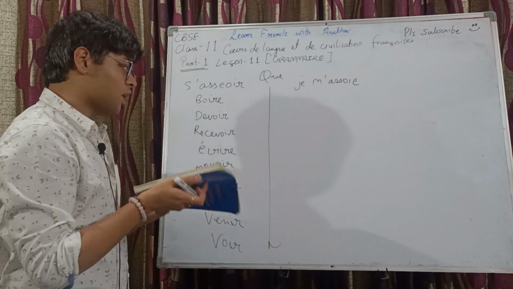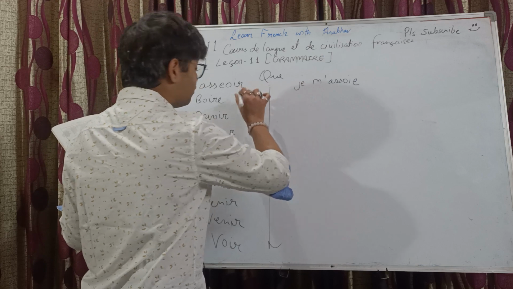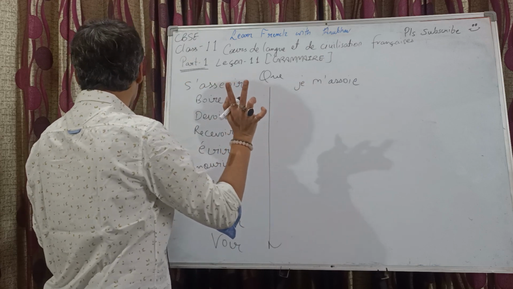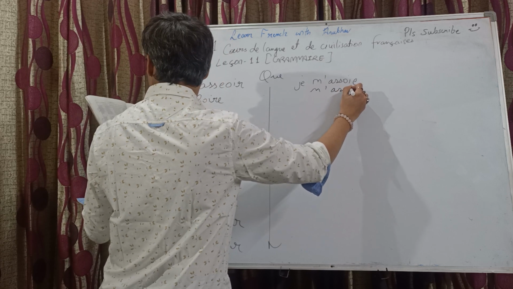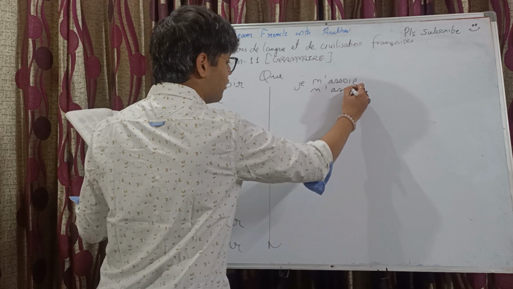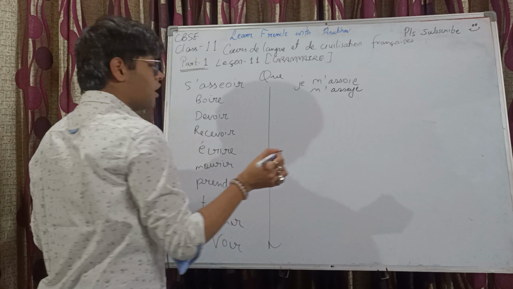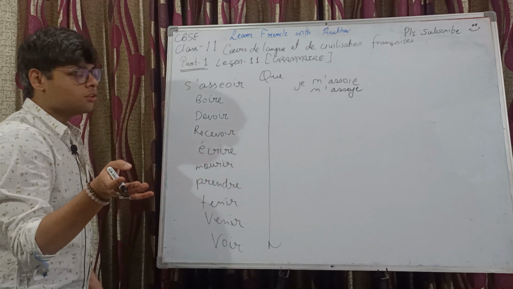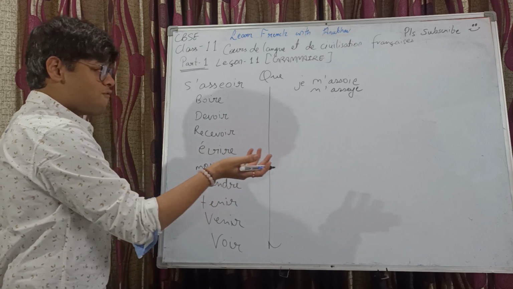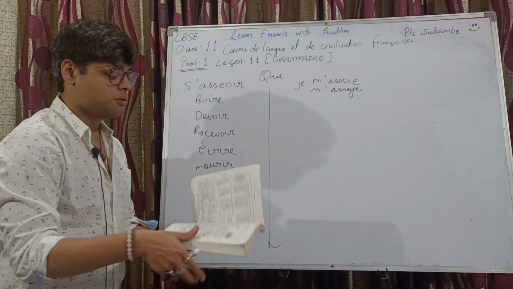This is option number 1. And for s'asseoir we have 2 alternative conjugations. Then je m'asseye, A-S-S-E-Y-E. So these are the 2 alternate stems for s'asseoir's conjugation of subjunctive.